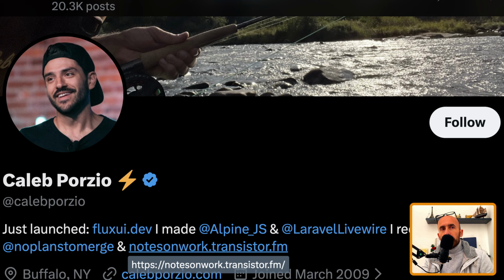And second, it ensures that when Livewire is baked into Laravel's official stack, you know it's going to be maintained, improved, and supported for years to come. And third, it grows the ecosystem. So more developers using Livewire means more packages, more tutorials, more community support, and more job opportunities for all of us. And Flux, yeah, it's a beautiful component library built specifically for Livewire. It's what makes the starter kit feel polished and professional right out of the box.